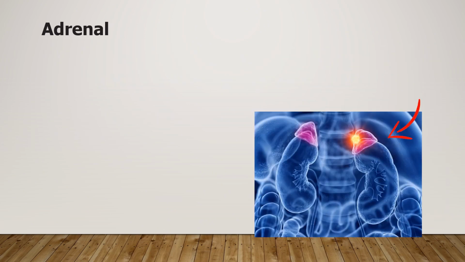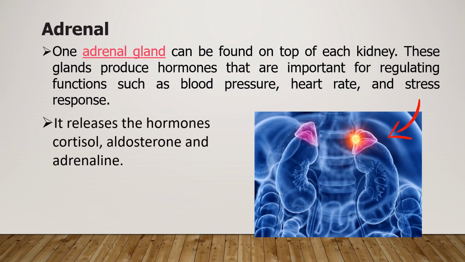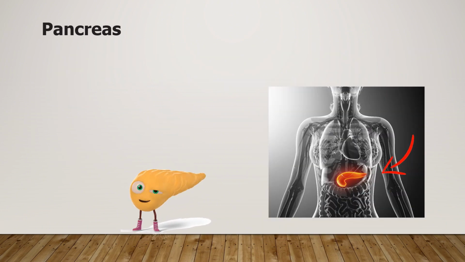Another gland of the endocrine is the adrenal. One adrenal gland can be found on the top of each kidney. These glands produce hormones that are important for regulating functions such as blood pressure, heart rate, and stress response. They produce many important hormones including cortisol, aldosterone, and adrenaline.